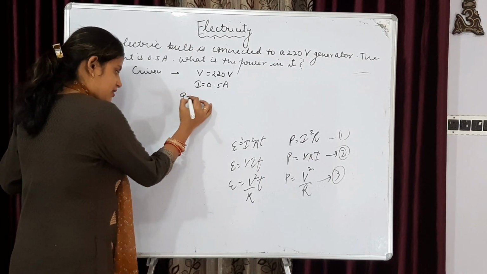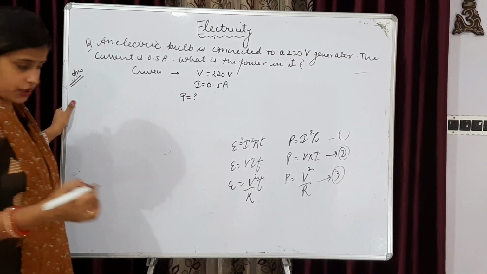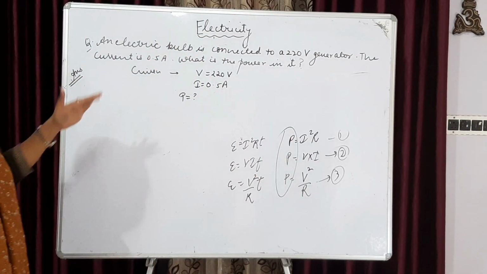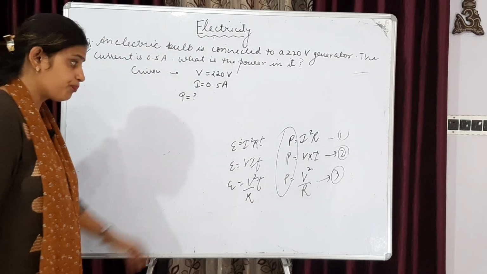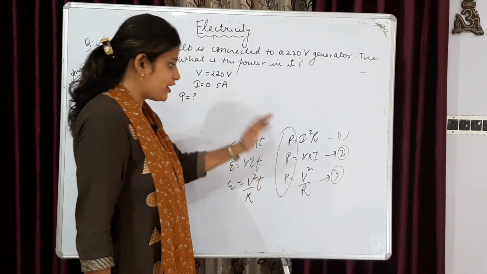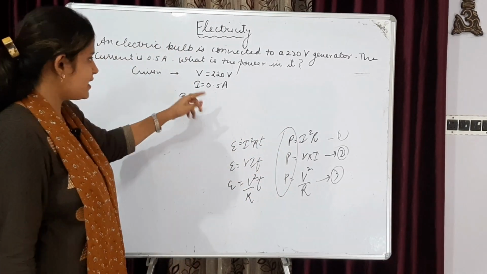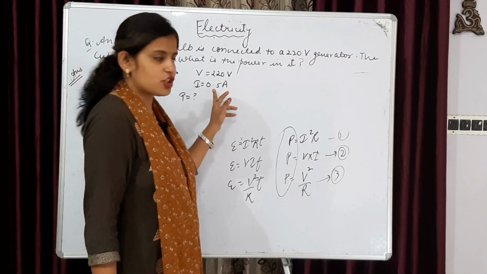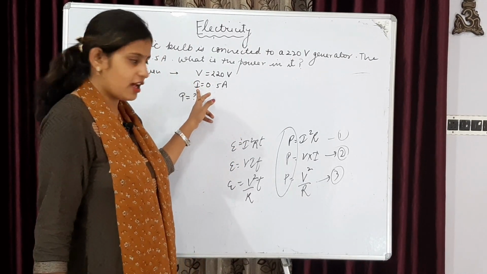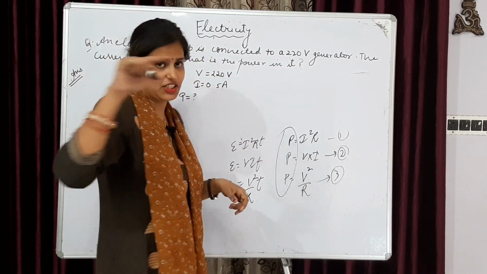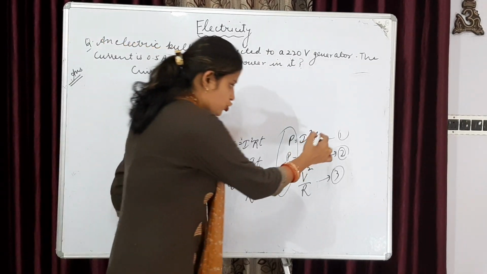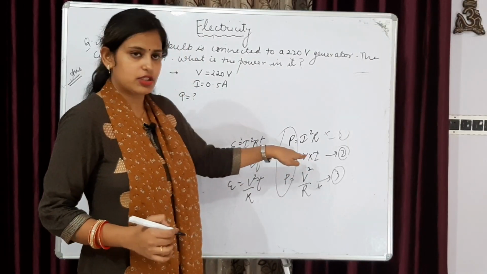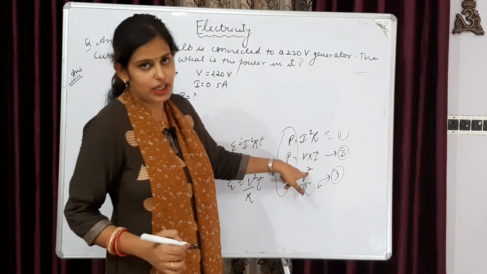Power is asked. There are actually 3 formulas of power, in terms of when V is given or I is given, whatever. So check which formula should be used. It's very easy. V and I are given. R is not given to you. V and I are given, but R, that is the resistance, is not given to you. So these 2 formulas will not be used. The only formula left is P is equal to V into I.